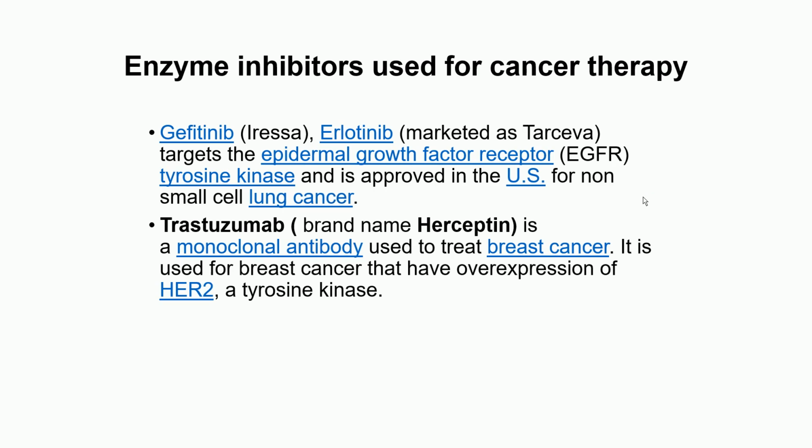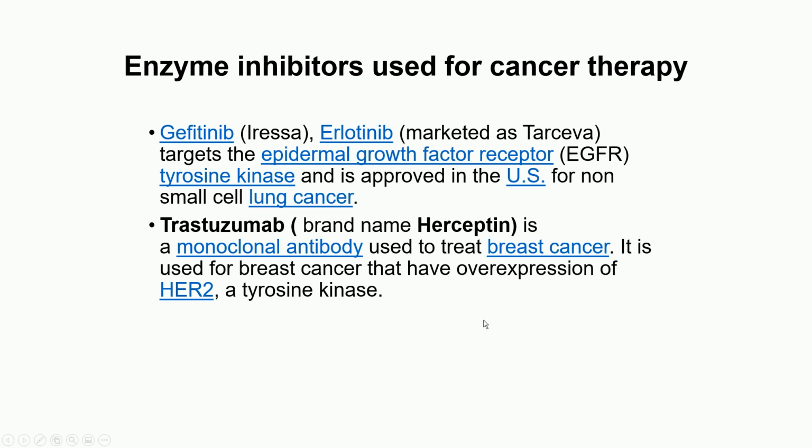The last thing you need to know in this chapter is about enzyme inhibitors, because as I said, there are some enzymes which get overexpressed in cancer. In the clinic there are some drugs which are given for the treatment of cancer, and they are nothing but enzyme inhibitors. Because of the overexpression of enzymes, cells grow aberrantly, they grow abnormally. So the therapy is inhibitors of those enzymes, because if we can control the activity of these enzymes, we can control the abnormal cell division.